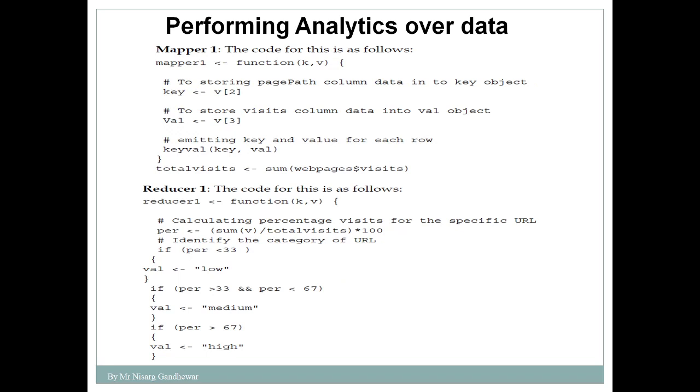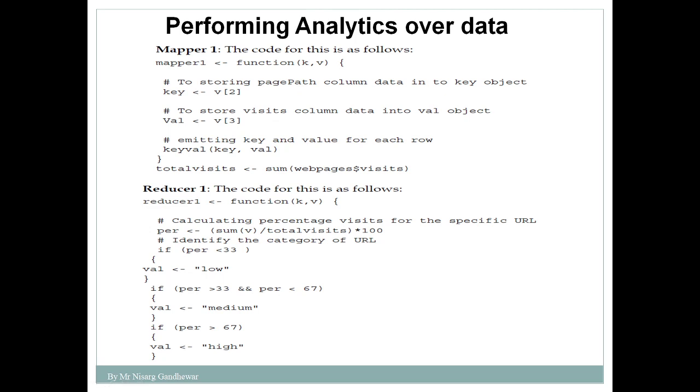Now here you can see what is happening in the mapper. If you remember the concept of map and reduce, during the map operation we are dividing our data into key value pairs. So here we are dividing this data into key value pairs to store the visit column, the number of visitors for a particular web page.